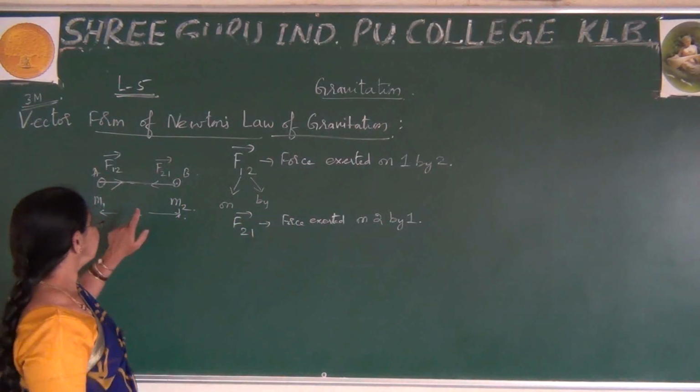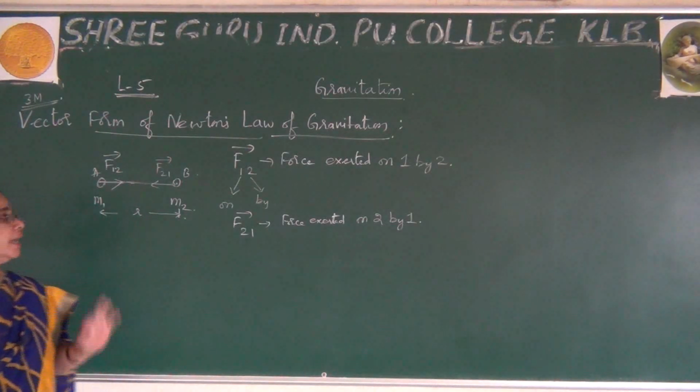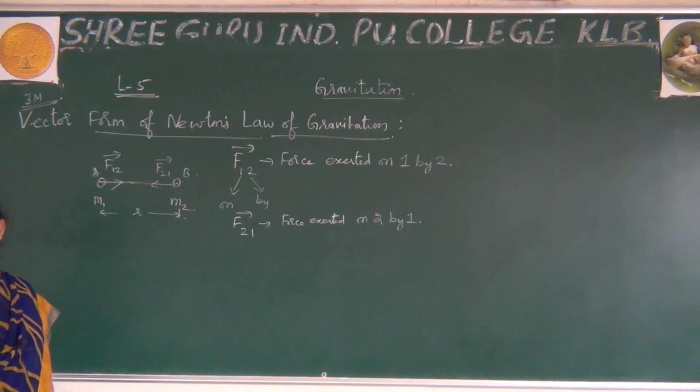Now I have to write the distance R. This is the position vector. For convenience, in this direction I show R12, and here R21. This is the position vector.